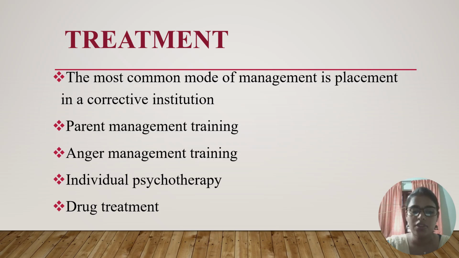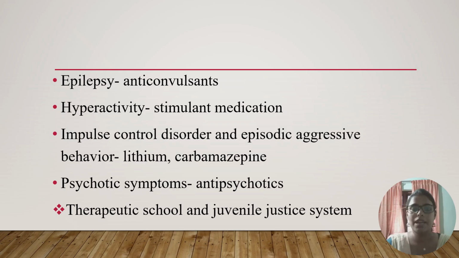The first one, the most common mode of management, is placement in a corrective institution. So the primary management for conduct disorders among children is to put them into a corrective home or corrective institution. Then parent management training must include family support and parent bonding, especially mother-father bonding. Then anger management training, then individual psychotherapy and drug treatment. Then in case of epilepsy, you should administer anticonvulsants or anti-seizure medications.